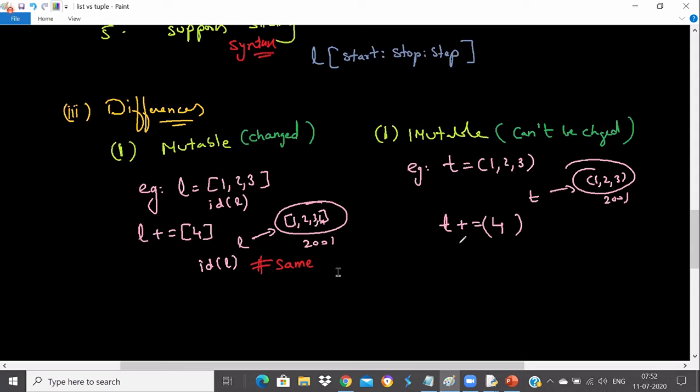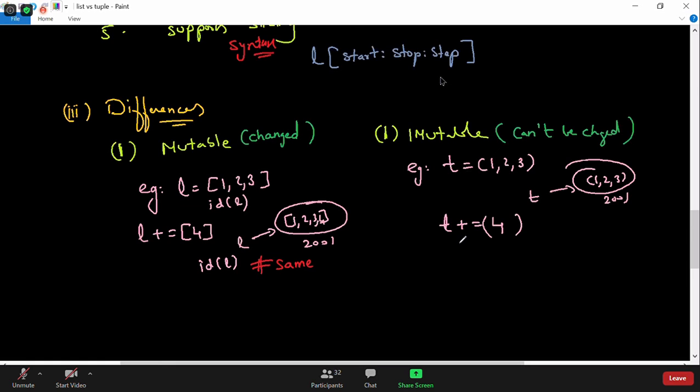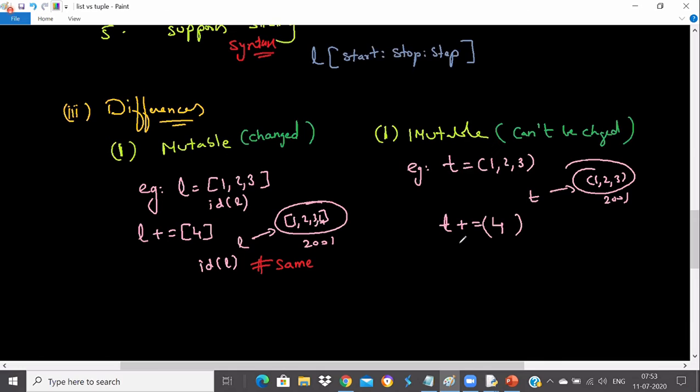Is a new tuple created, or is it added to the same tuple? A new tuple gets created, a new reference. Nitin says it is (1, 2, 3, 4) as a new tuple. A new tuple gets created. Okay, how can you prove that a new tuple is getting created?